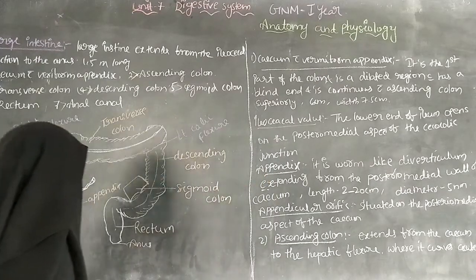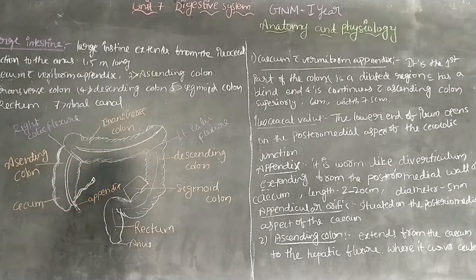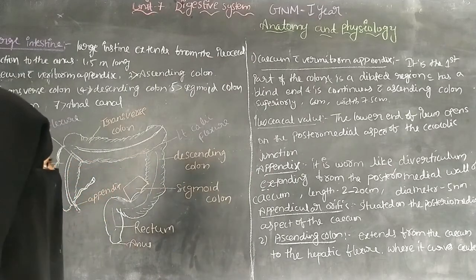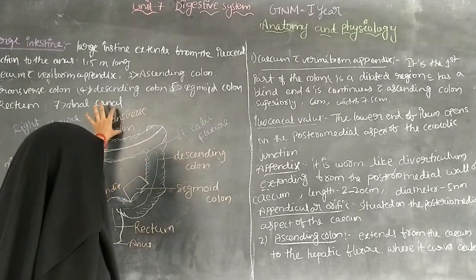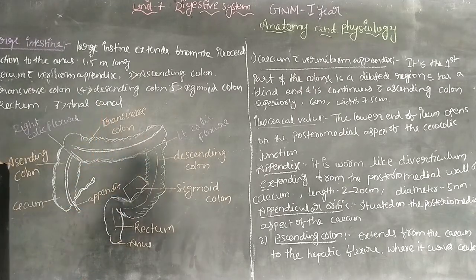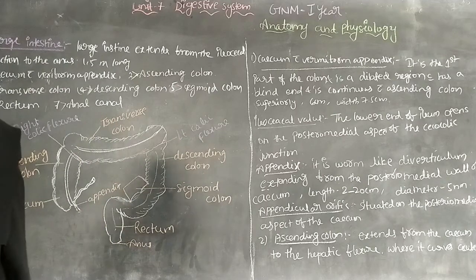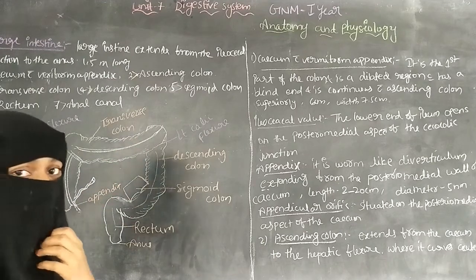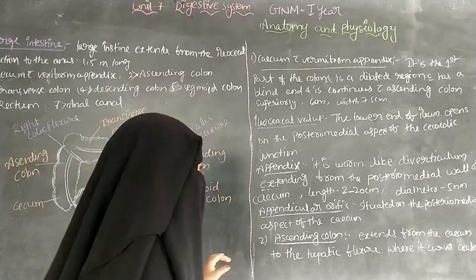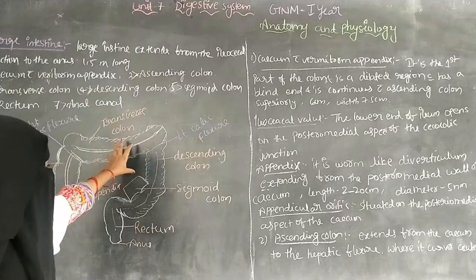And the next one is the transverse colon. The transverse colon is a loop of the colon, and its length is 50 centimeters.